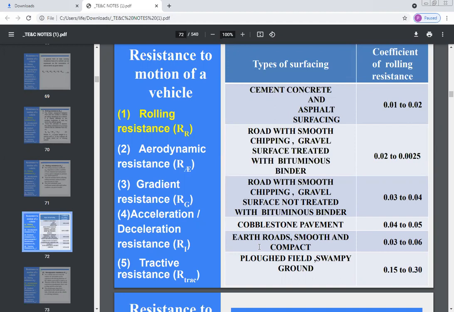If your road surface is gravel with bituminous binder, then its value will be 0.02 to 0.025.